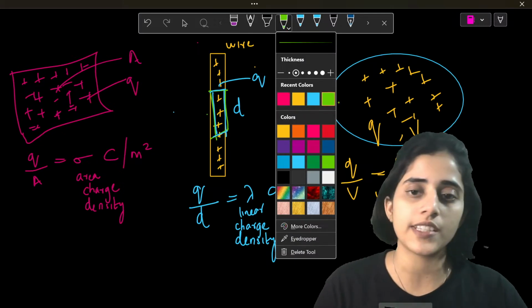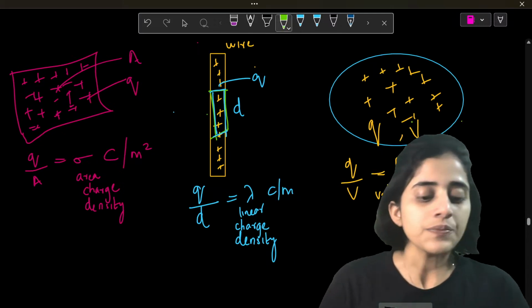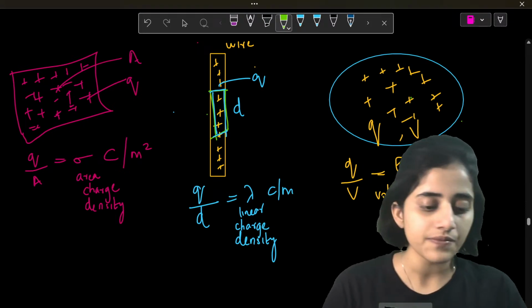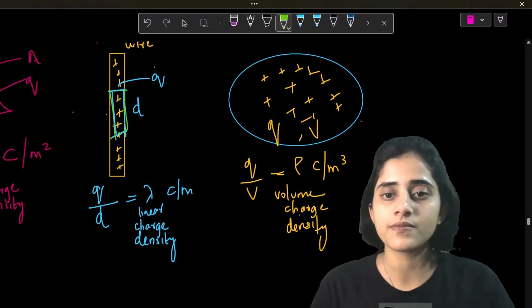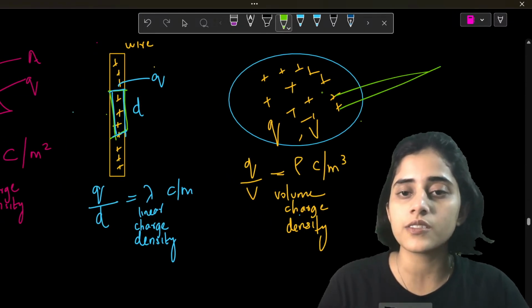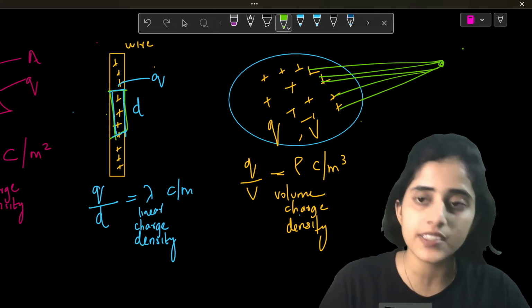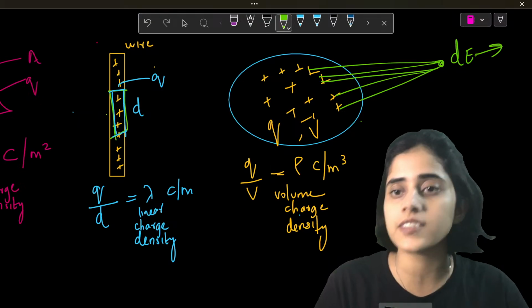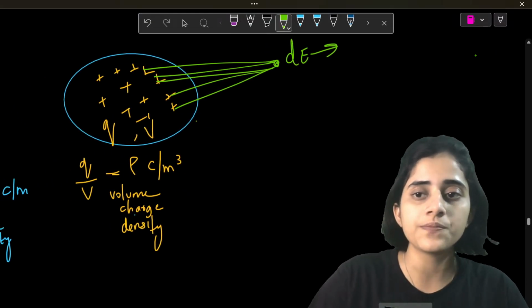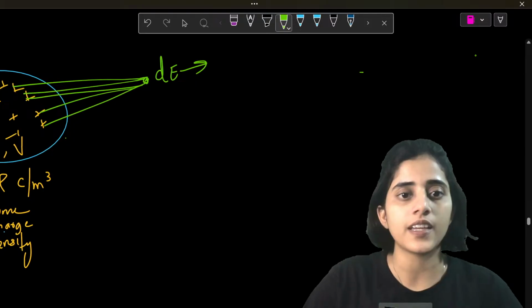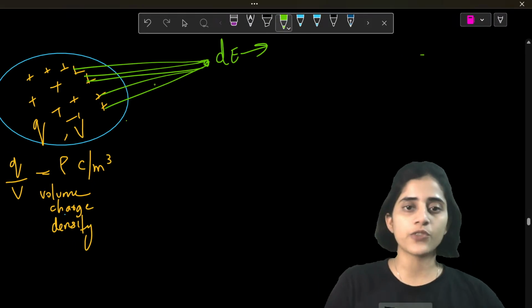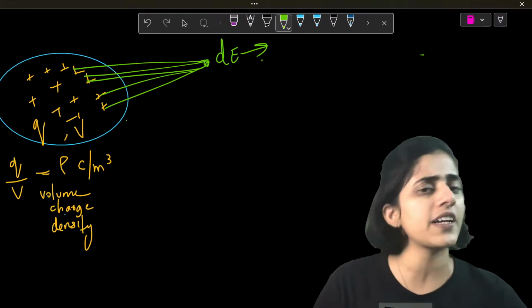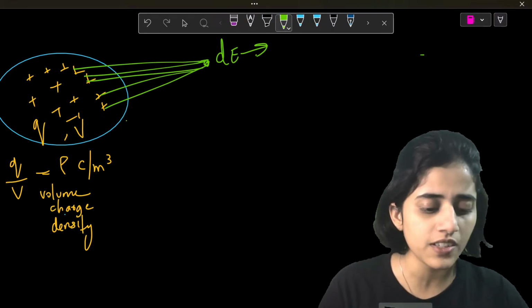So what color should I take? Okay. I'll take green. So imagine for this one, all the charges have an electric field dE in this direction. Electric field dE in some random direction. Okay, let's say it's in that direction.